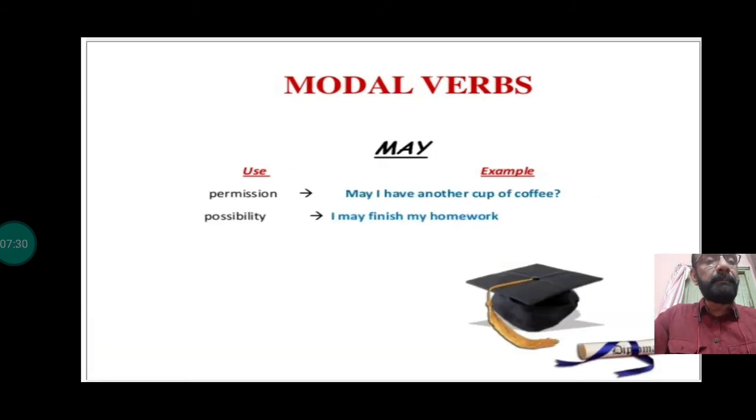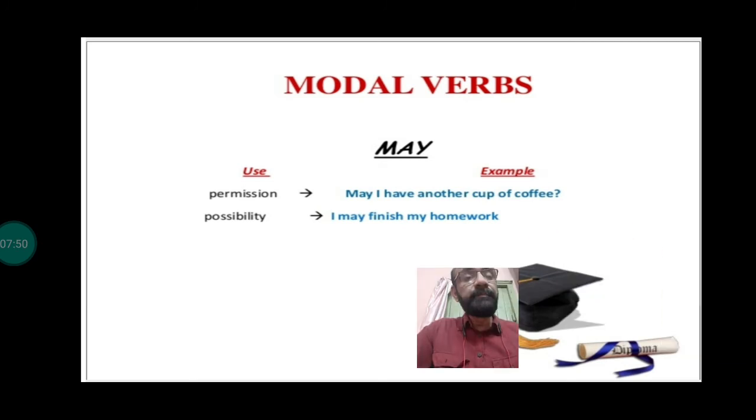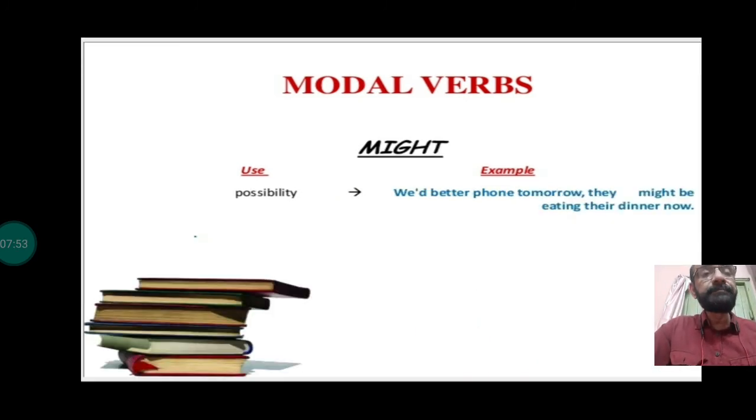Now the next modal, may, for permission and for possibility. It's also used for wishes. May God bless you. It's a wish. So three reasons why may can be used. Let's see the other part. Might is the past tense of may. I said it's a weaker possibility compared to may. It might rain. We had better phone tomorrow. They might be eating dinner now. Right?